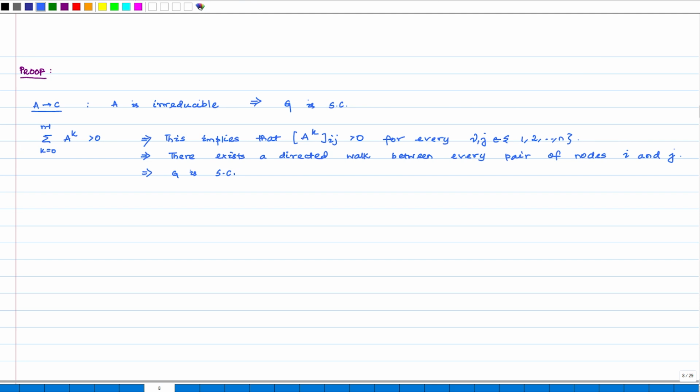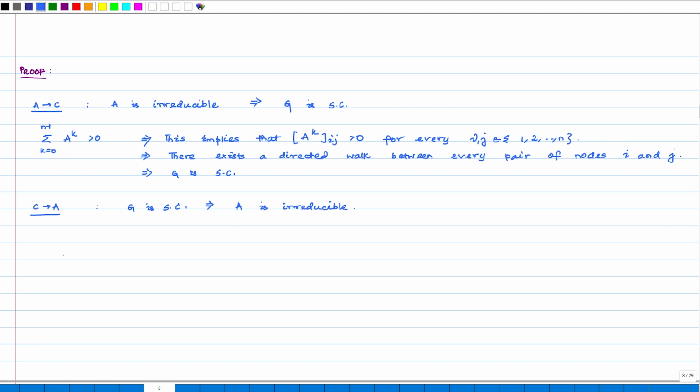Let us look at the reverse side of the proof, which is C to A, meaning now let us assume that G is strongly connected. Does it imply that A is irreducible? Let us see.